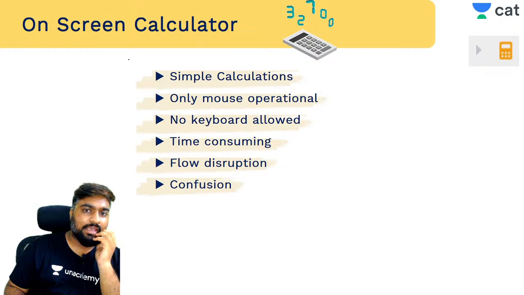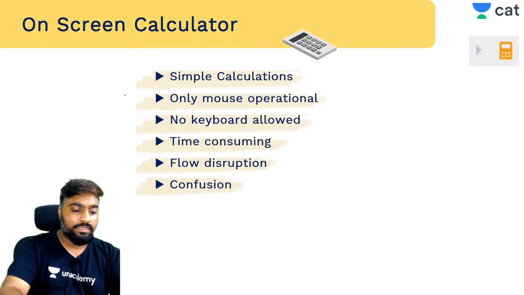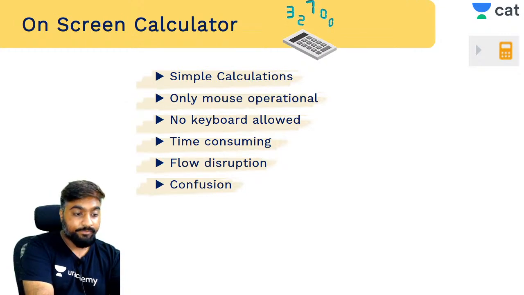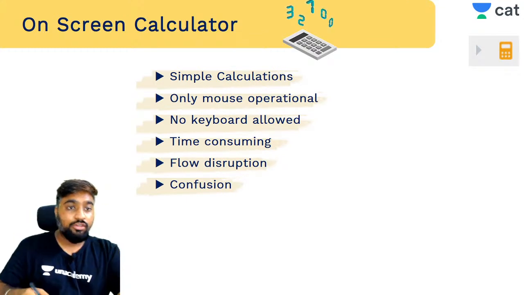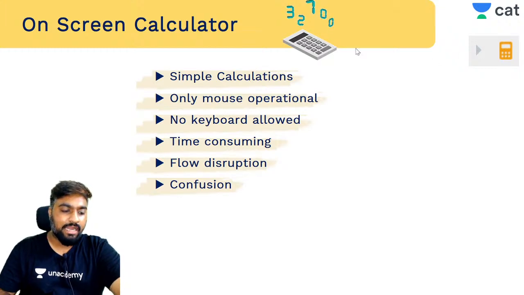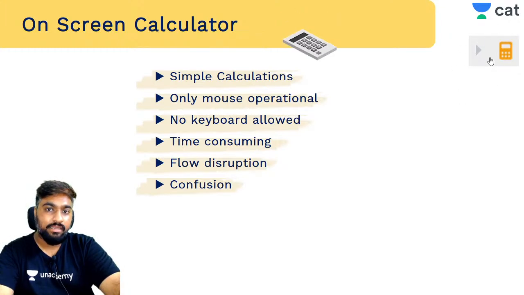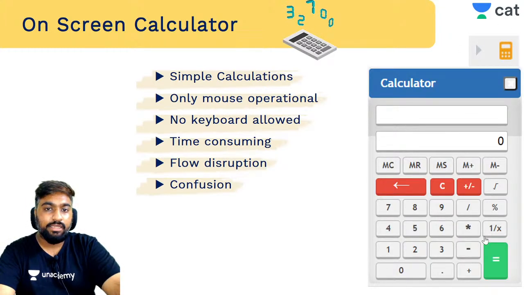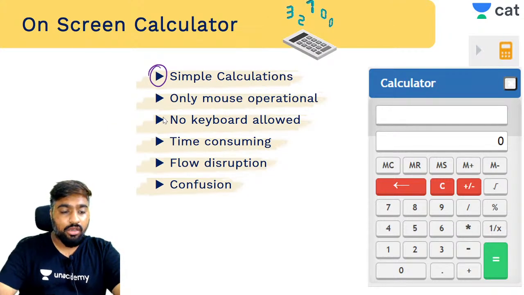Please understand ki jo calculator aapko milta hai, that is not very user friendly, correct? Do you agree with that guys? The calculator that you get is not very user friendly, right? The on-screen calculator that's given to you, be it CAT or be it IPMAT, whatever. So you click on this, you will see the calculator, but the problem here is what? You can only do simple calculations here. You can only do calculations using your mouse.